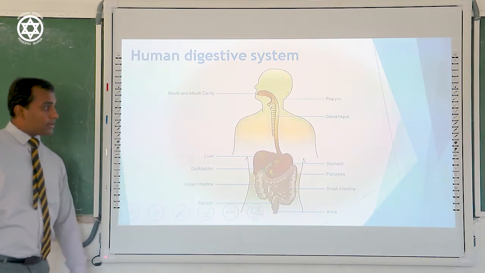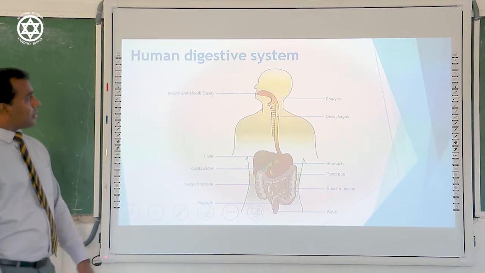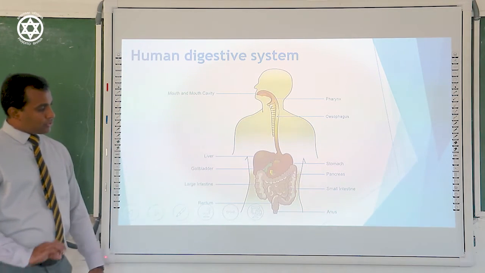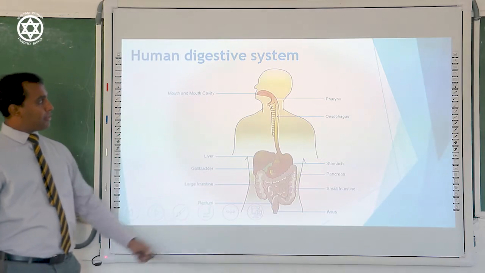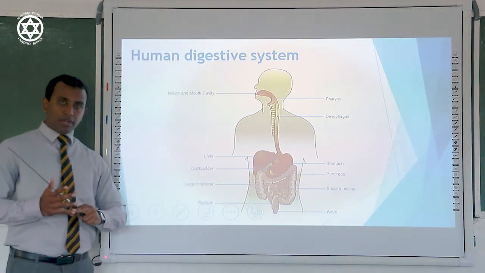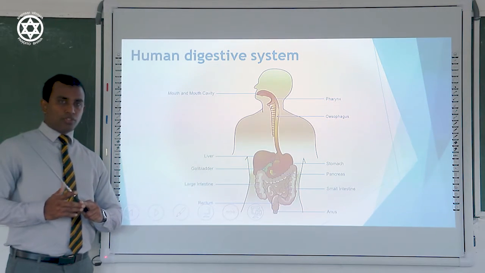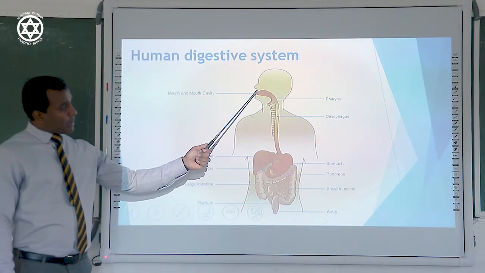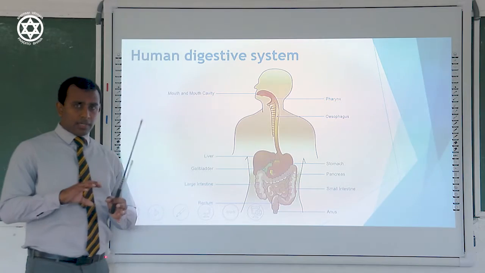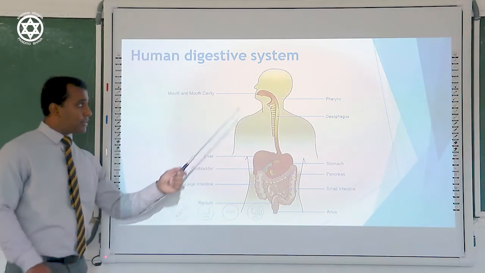Then we must have an idea about the components of the digestive system. That is the whole digestive system of the human body. The very topmost, the starting point of the digestive system, is the mouth cavity. Otherwise, we call it the buccal cavity, mouth cavity, or oral cavity. All these terms are used for one thing. When food passes into the mouth cavity, certain processes happen. Let's learn later about the processes happening inside the mouth cavity.